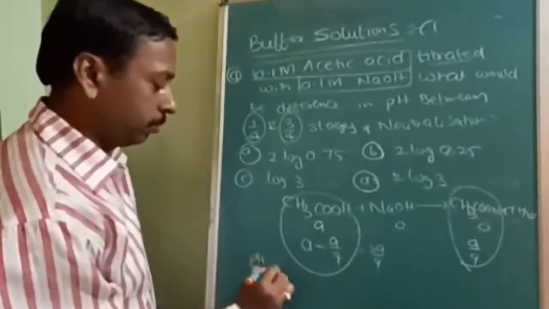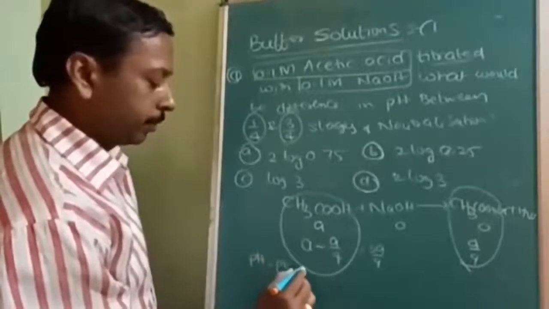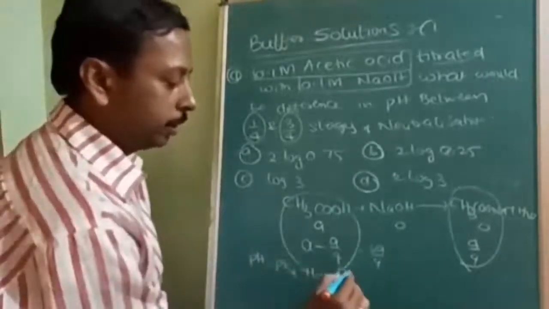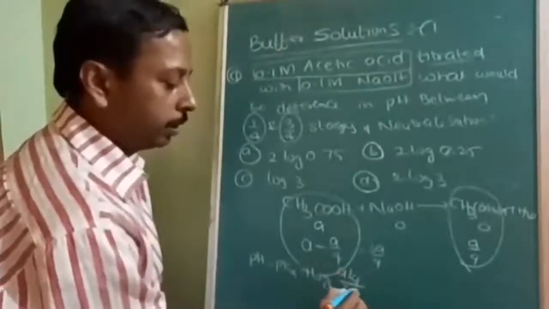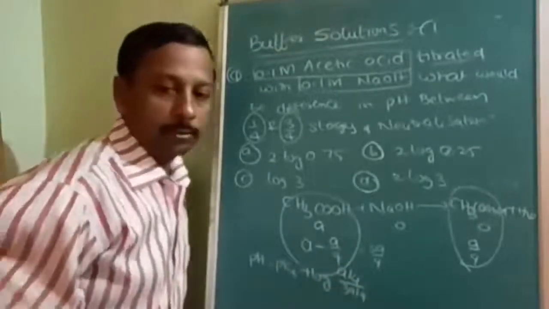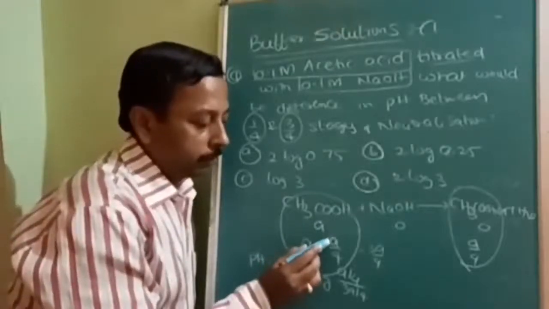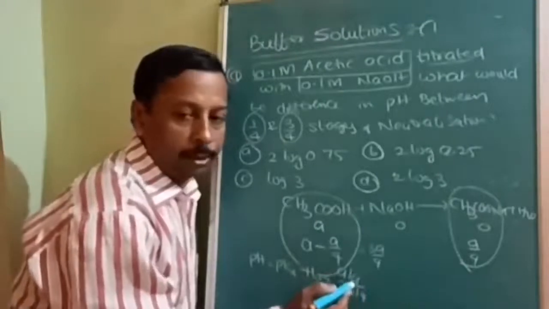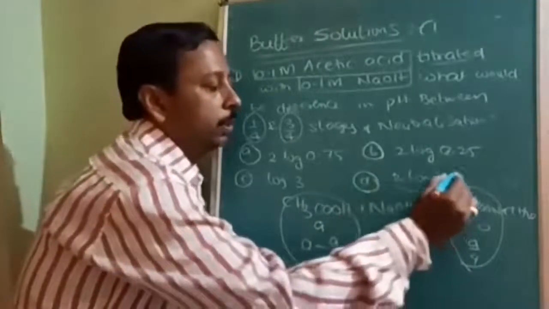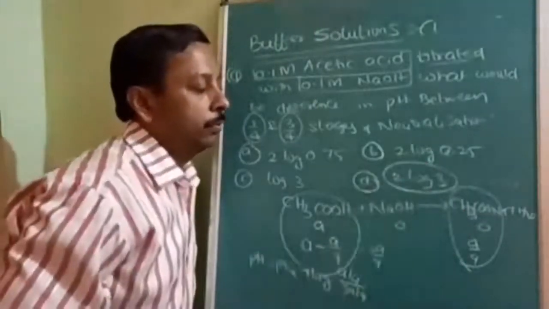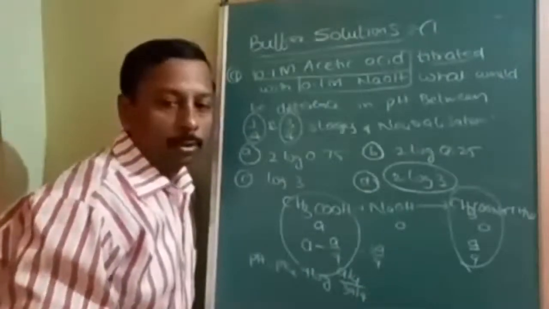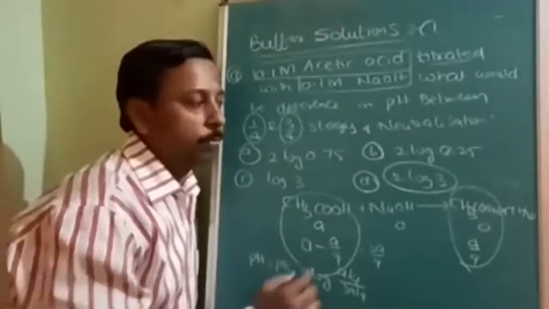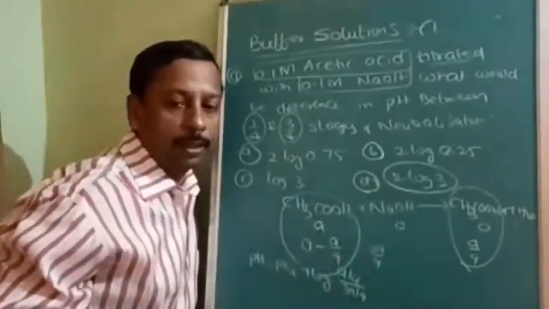pH is equal to pKa plus log of salt over acid. Salt will be A by 4 divided by 3A by 4. Similarly, when it is 3/4, it will be 3A by 4 over A by 4, just reciprocated. So then you will get what answer? 2 log 3. Difference is what we want. The difference of both gives 2 log 3 as the final answer.